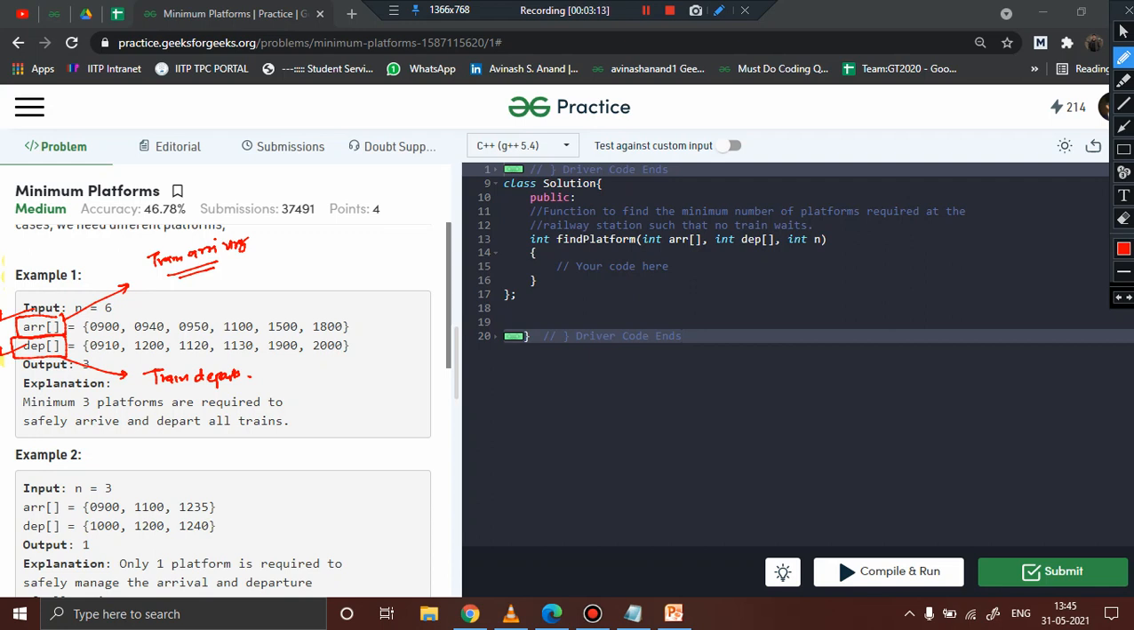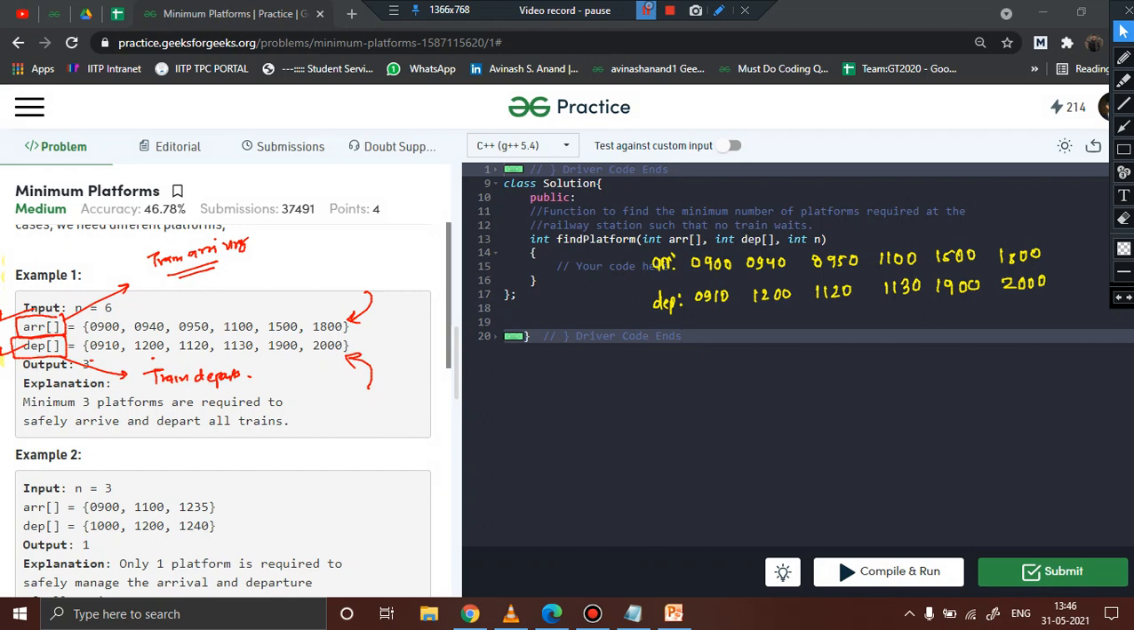It would be a good idea if I sort this and this also. Why? We will see. We will sort them in ascending order, and we will sort this also in ascending order. If I sort them, what will happen? I'll show you the output. Alright, so I have sorted them. By default, this particular array is already sorted, but for generalization purposes, I will assume that they are not sorted, and hence I will sort this array ARR, and I will sort this array DEP.